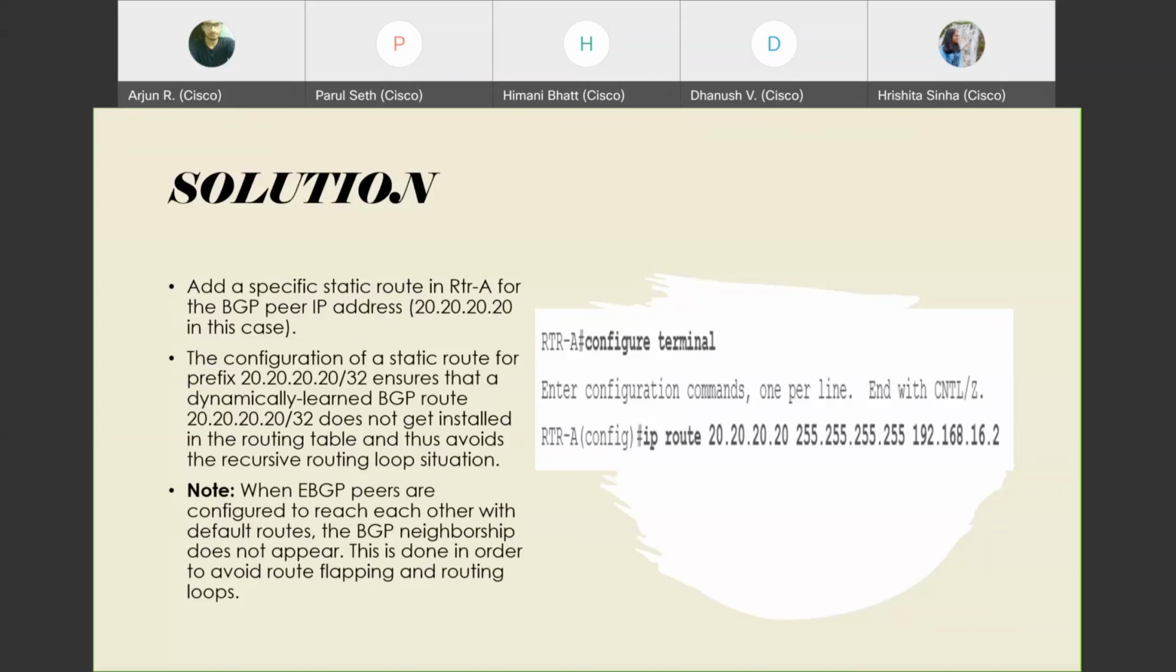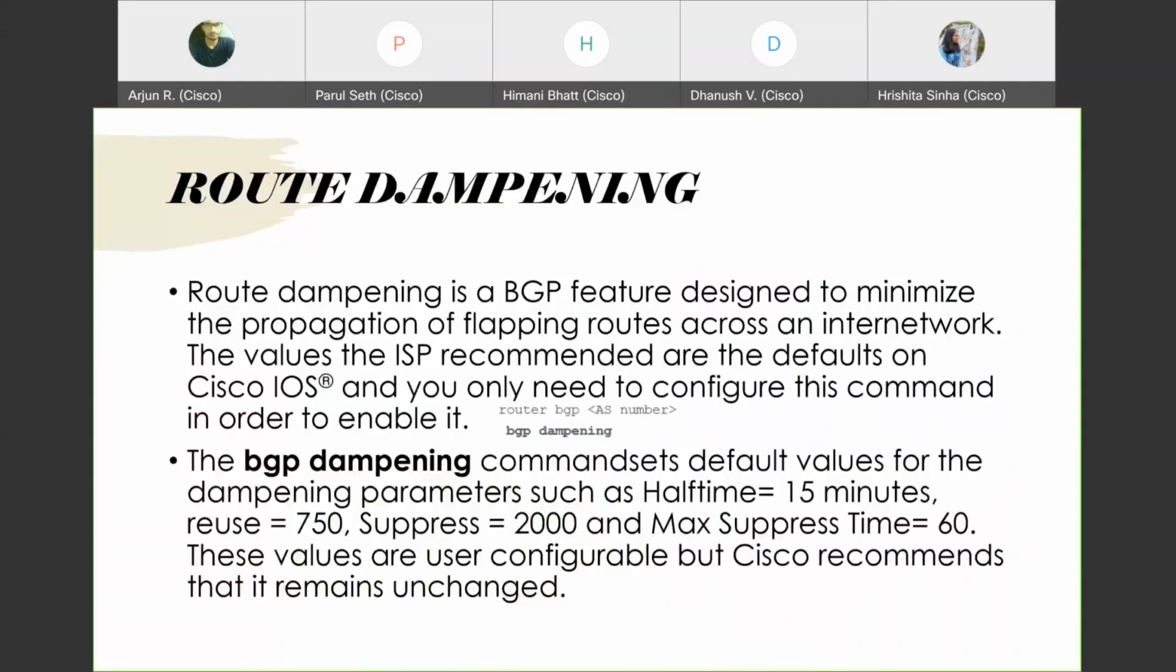So within the layer, the actual routing would be done by IGP protocols inside it. So without IGP, BGP wouldn't work. So that IGP should be there, and BGP shouldn't loop in on itself. So that's basically it. Route dampening.